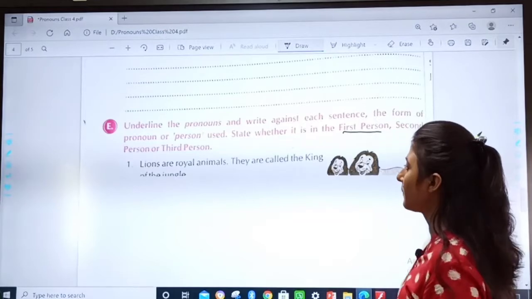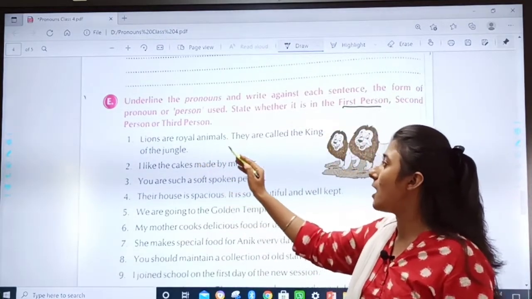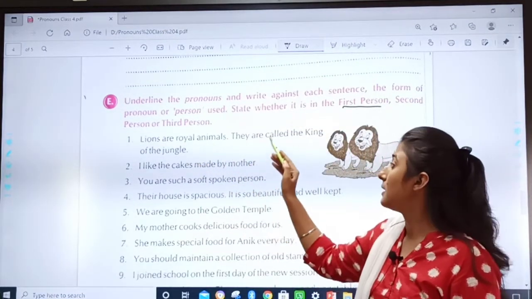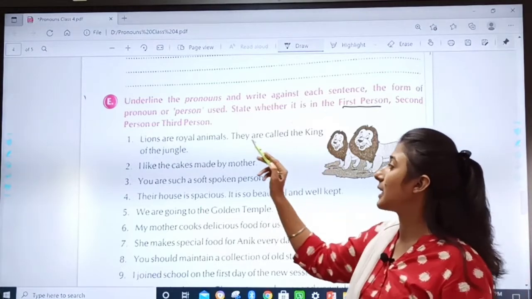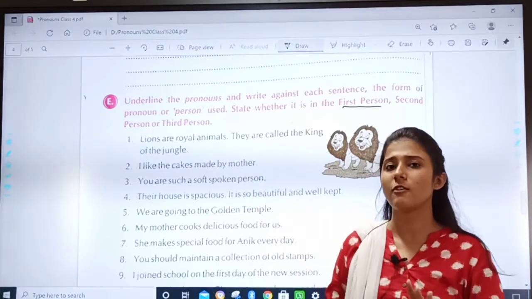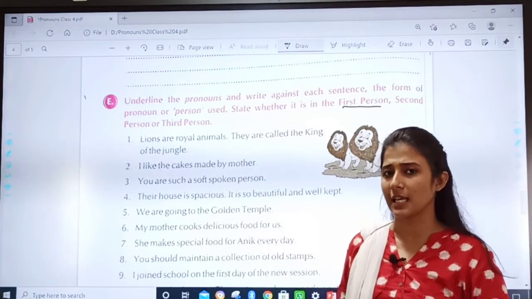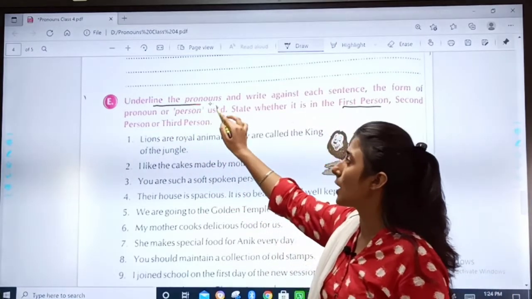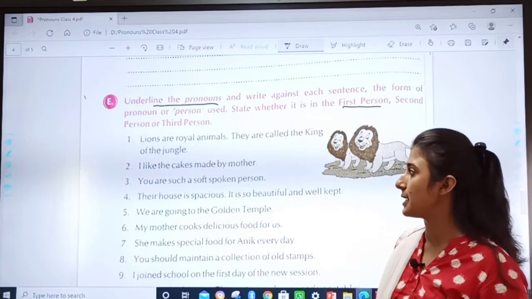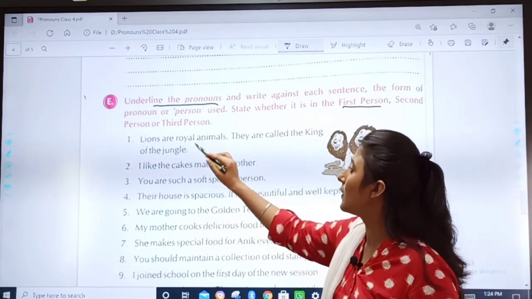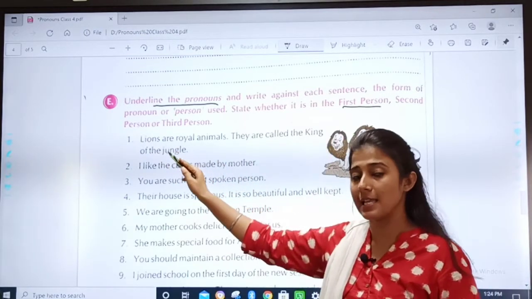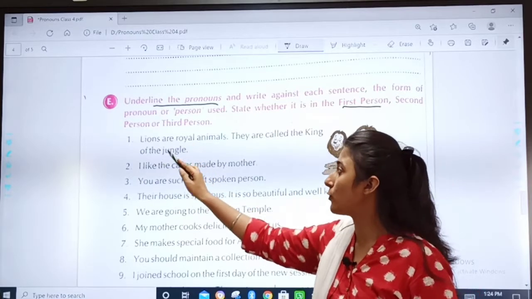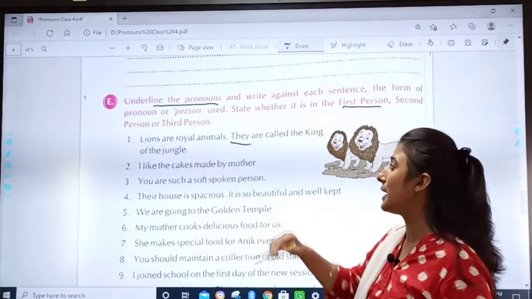Let us see. Lions are royal animals. They are called the king of the jungle. For one minute, forget about first, second, third person. First you have to find the pronoun because you have to underline it. Here lion is a noun. Instead of lion, what is used? They.